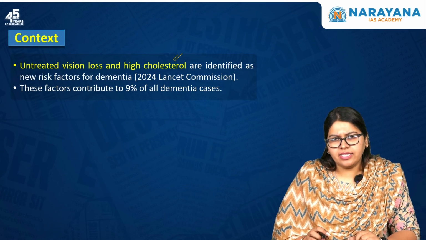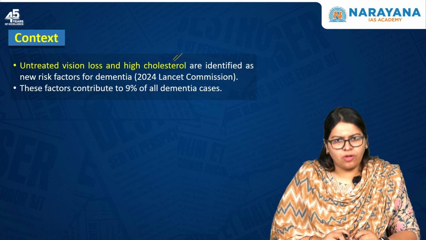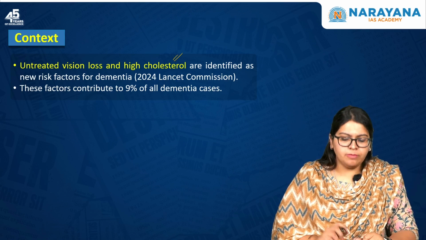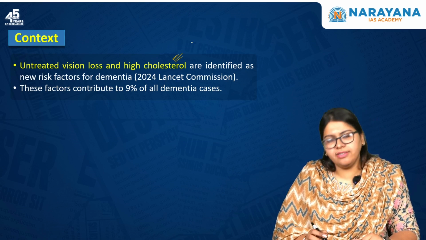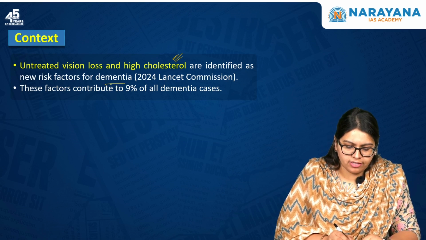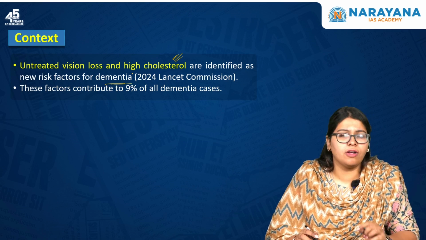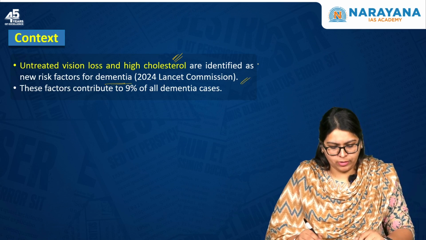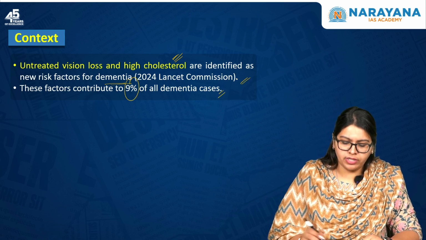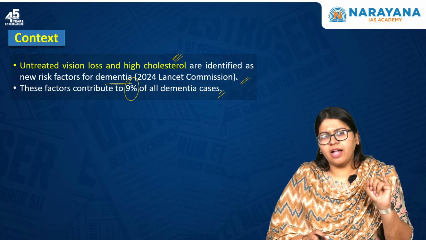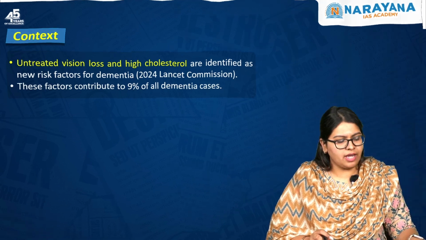Now let us understand what this particular article is talking about. The first point is that untreated vision loss as well as high cholesterol are identified as the new risk factors for dementia according to the 2024 Lancet Commission. And these factors contribute to 9% of all dementia cases. What are the factors? Untreated vision loss as well as high cholesterol.